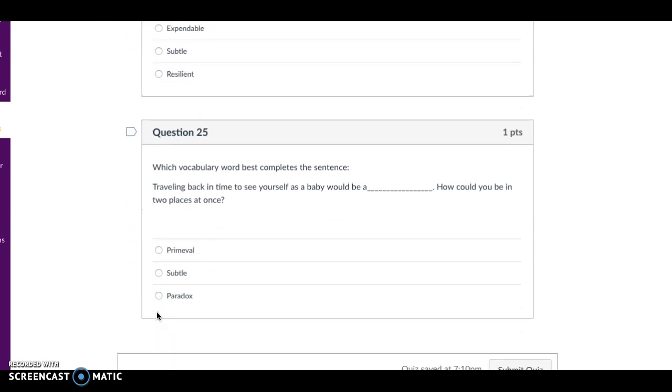Question 25. Which vocabulary word best completes the sentence? Traveling back in time to see yourself as a baby would be blank. How could you be in two places at once? Primeval, subtle, or paradox?